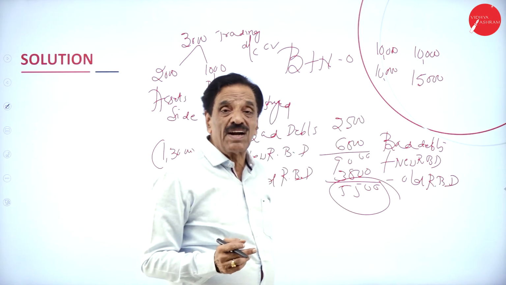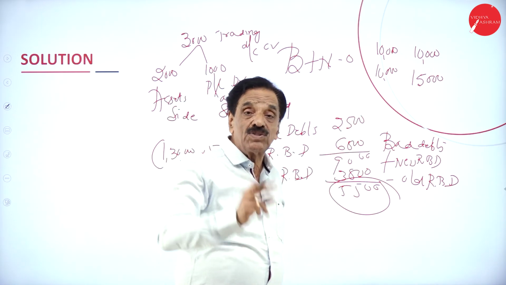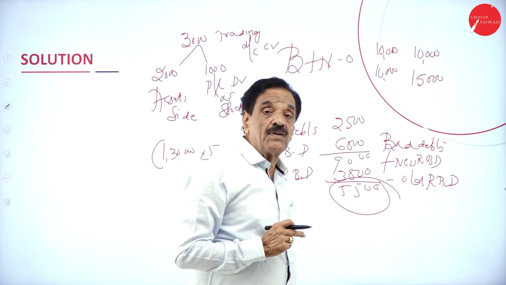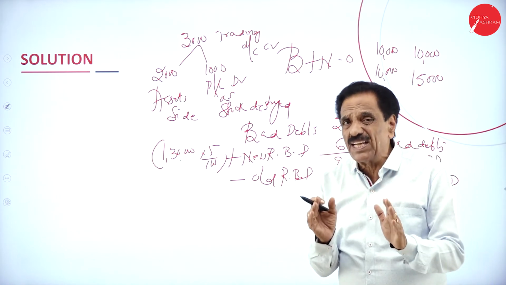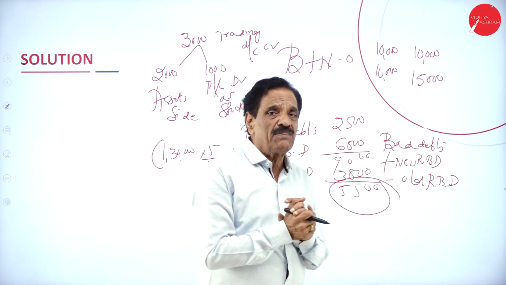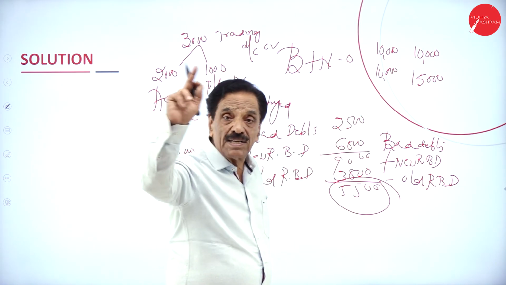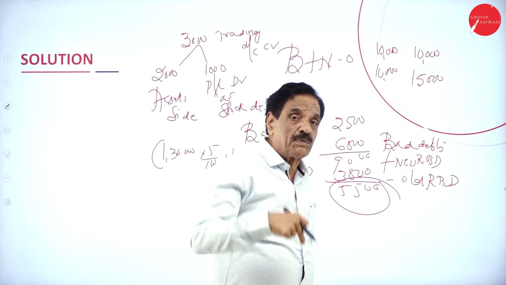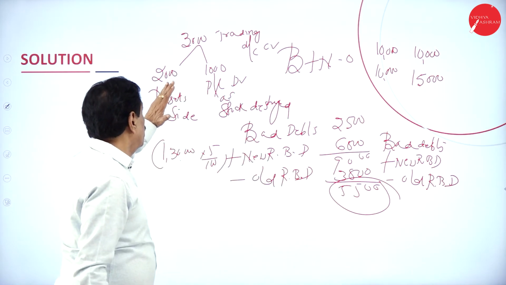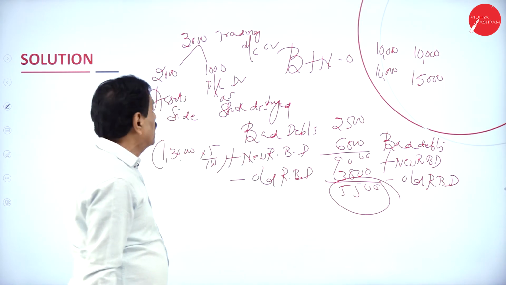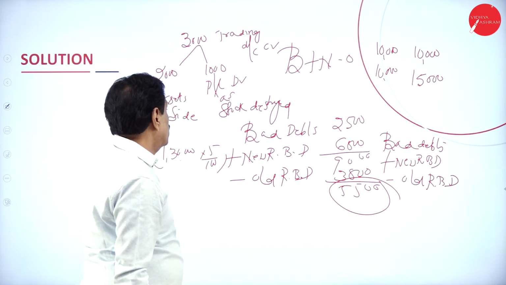How much gain on stock destroyed? 5,000. Where will the 10,000 come? Trading account credit side. 15,000 on the asset side of the balance sheet. How much profit did you get? 5,000. It will come on the profit and loss account credit side, but chances are very less. For the sake of discussion, we are saying 10,000 on the trading account credit side, 15,000 on the asset side of the balance sheet, and the difference 5,000 in the profit and loss account. So regarding this, here 3,000, how much do you recover? 2,000. How much could not be recovered? 1,000. 3,000 trading account credit side, 2,000 asset side of the balance sheet, 1,000 profit and loss account.